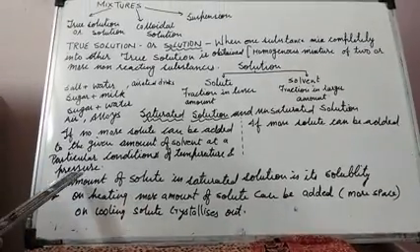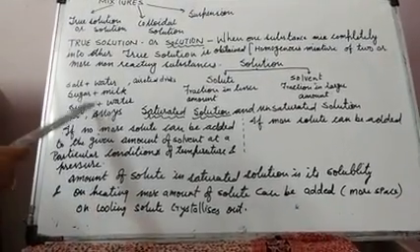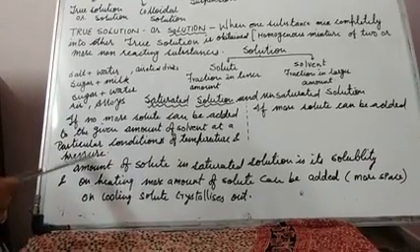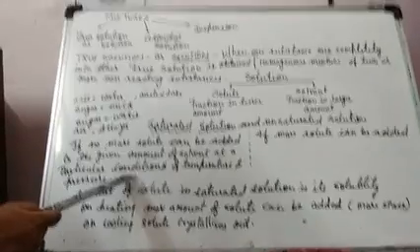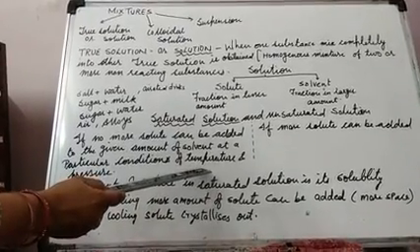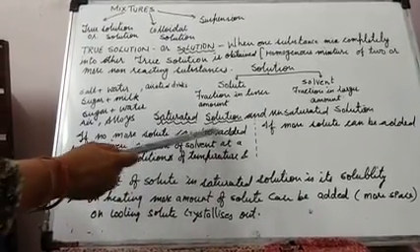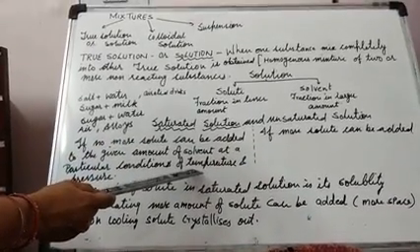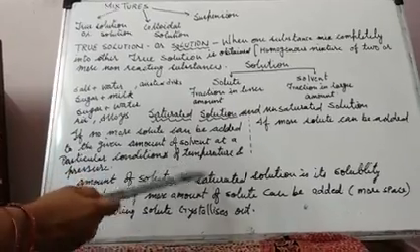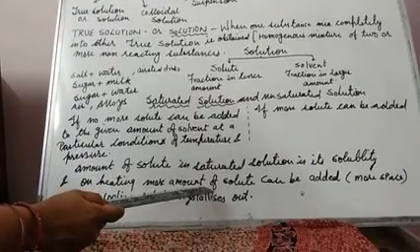Clear? One more thing, students, that I am referring that at the particular conditions of temperature, what will happen if you increase the temperature in case of saturated solution? Remember, students, if we increase the temperature, more amount of solute can be added. Why?